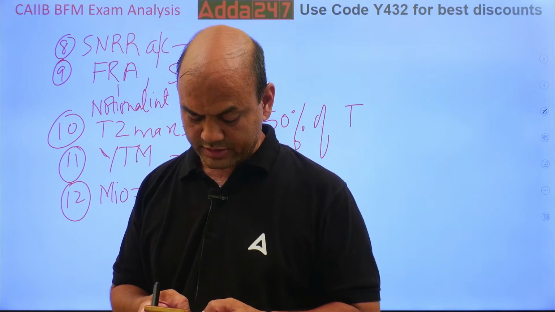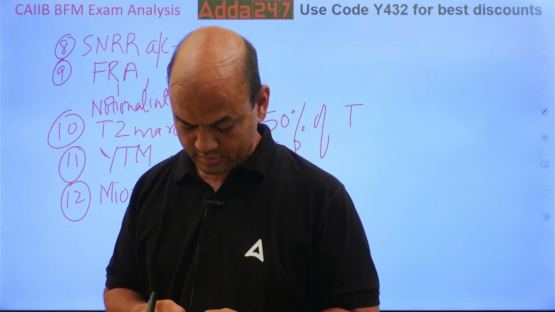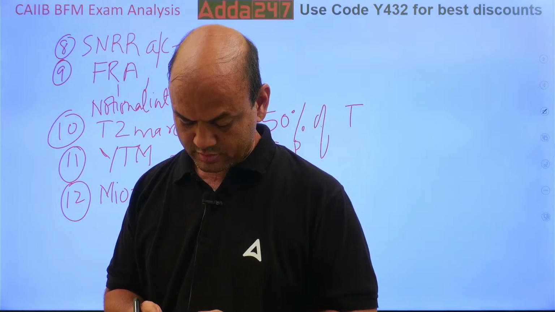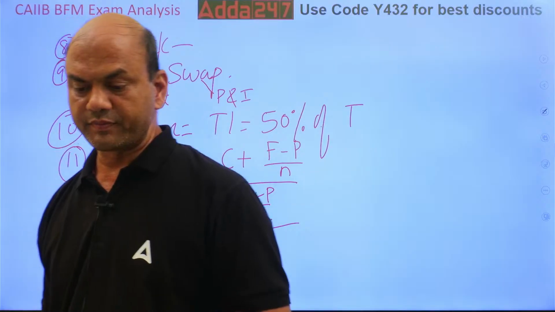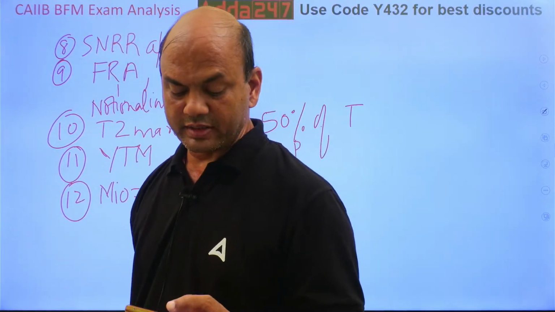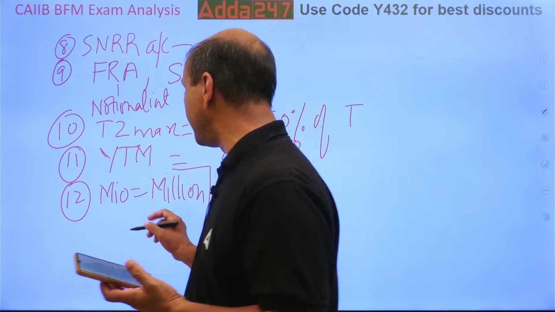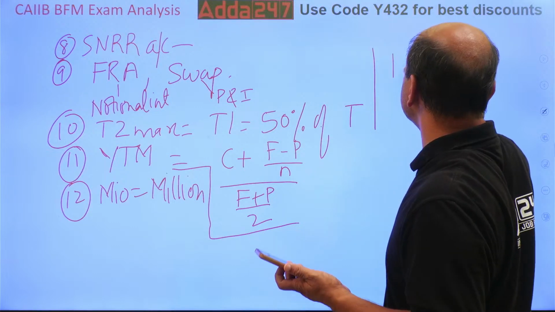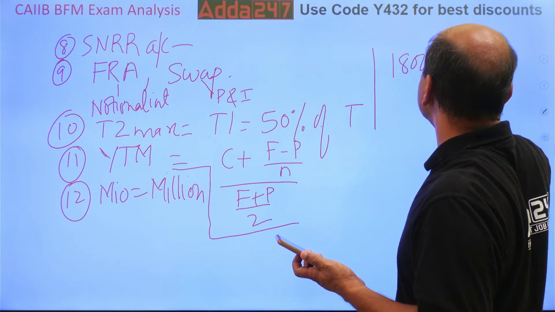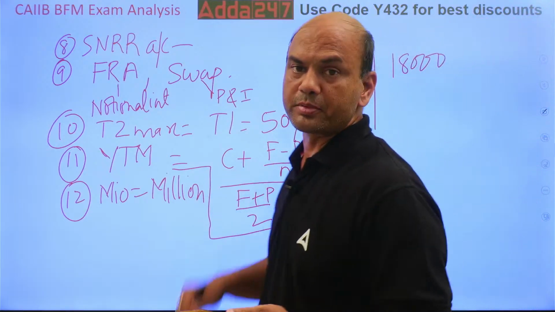One question was there of 18,000 something. In BIA they had given the 18,000 annual profit. Average profit was given as 18,000. And then you were asked to find out the capital using the BIA approach.